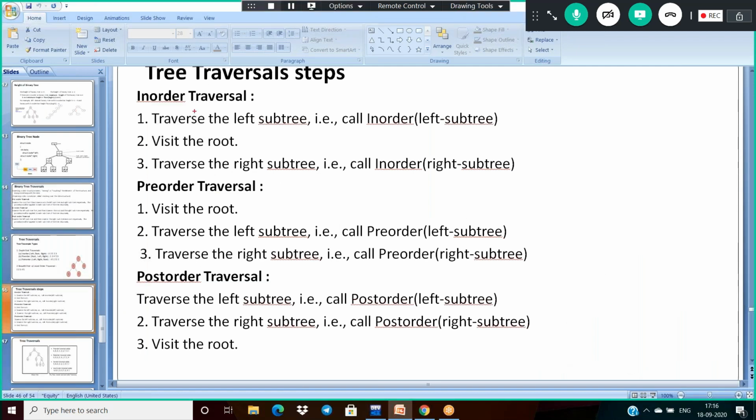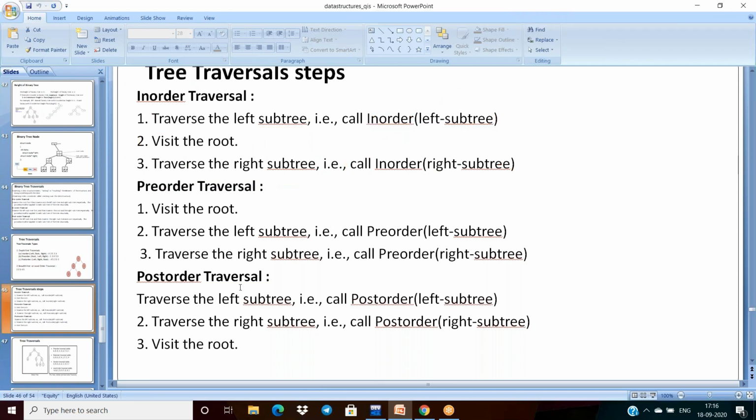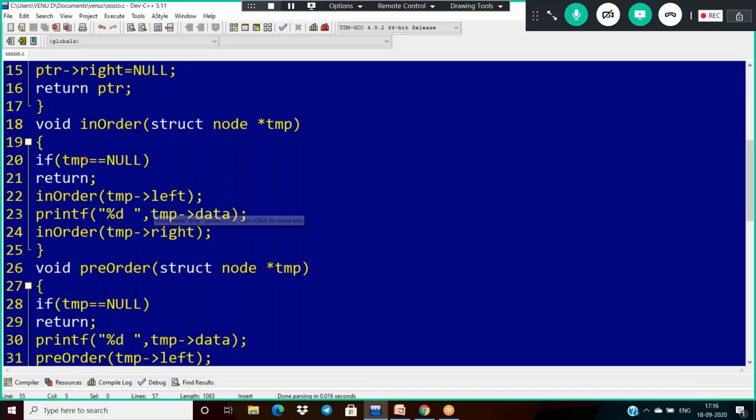In the case of in-order traversal, first traverse the left subtree and call in-order. If we are traversing the left subtree, we should call the same function again. Then visit the root. Visiting the root means we want to get the element of the root. Next, traverse the right subtree and call in-order. It is the same thing, whatever the algorithm tells us, based on that only I'm writing it here.